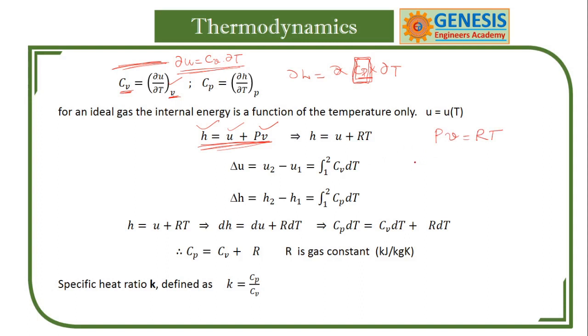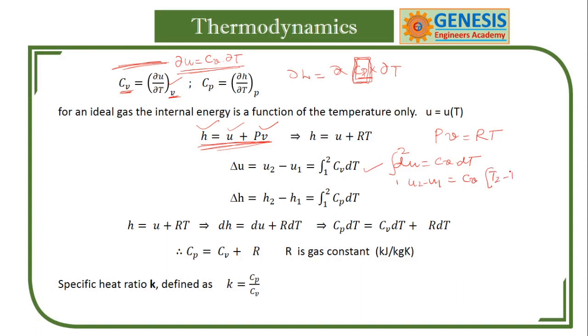Just now we have seen du is equal to Cv into dT. If you integrate this from state 1 to state 2, this becomes u2 minus u1, Cv is a constant, and this becomes T2 minus T1.